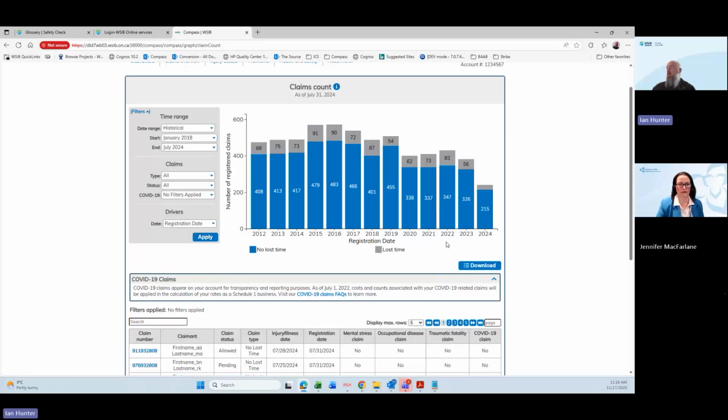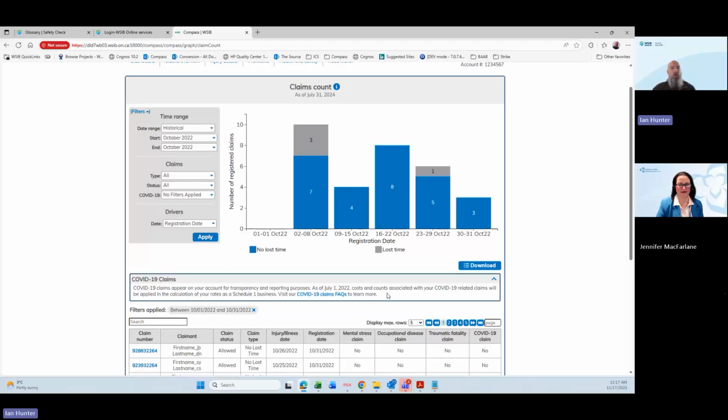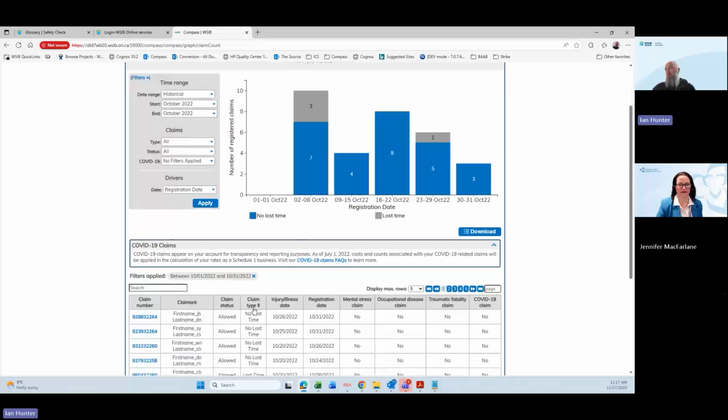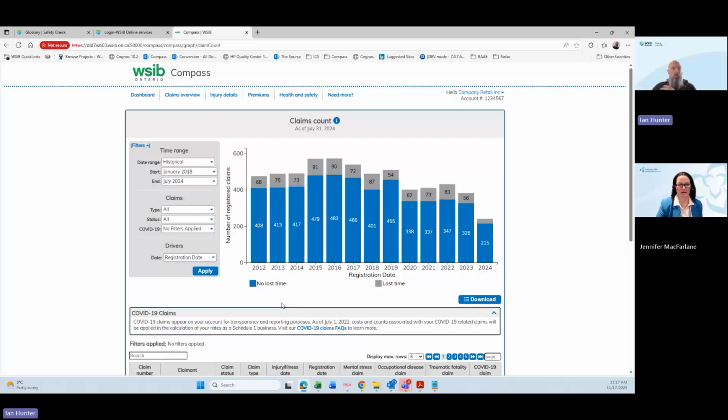So you can also, if you want, click on a specific year. So now I can look at 2022. If I want, I can click on October, and now I can look at by week. What did that look like in October? Again, it's drilling down, updating the graph, as well as the detailed information down below. You'll see right now, it typically doesn't make a big difference, maybe a little bit, but it's being driven by registration date right now.